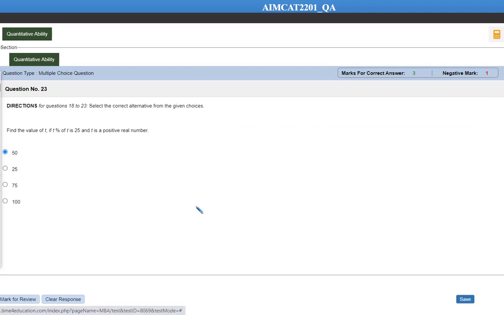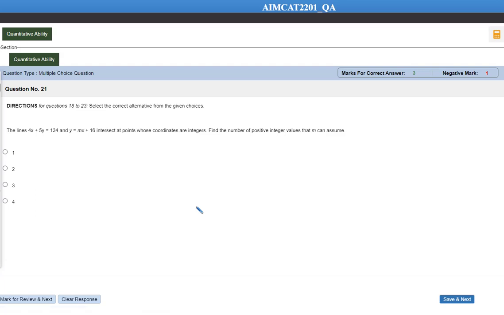Okay, let me see which questions I can solve here. Question number 21, 22 will take time. Question 22 will take time. It is a set question. Question 21, let's have a look at it. So in question number 21, we have 4x plus 5y is equal to 134, and y is equal to mx plus 16. And we need the number of positive integer values that m can assume.